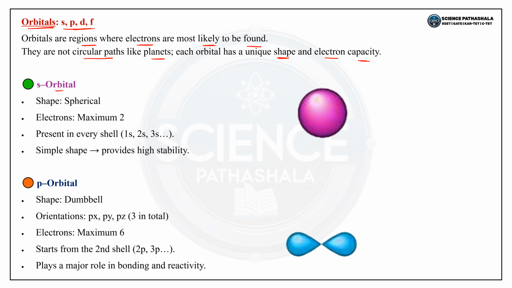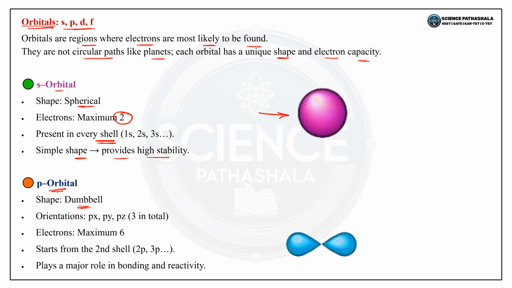S orbital, what is the shape of S orbital? It is spherical in shape. How many maximum electrons are there here? The maximum number of electrons in the S orbital is always 2. It is present in every shell, that is 1s, 2s, 3s, 4s, and so on. So it has a simple shape. So it provides high stability. So what about stability here? It is higher.